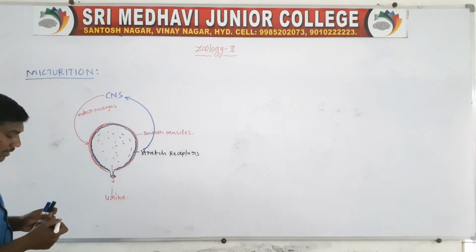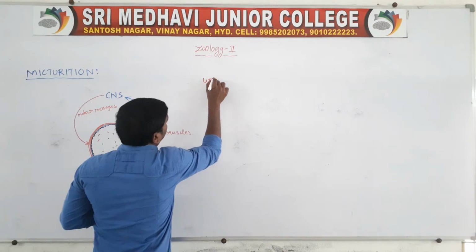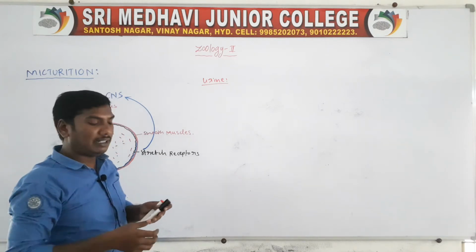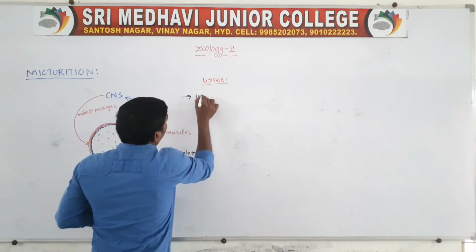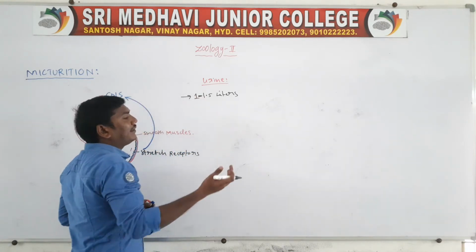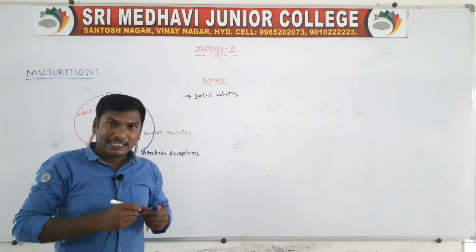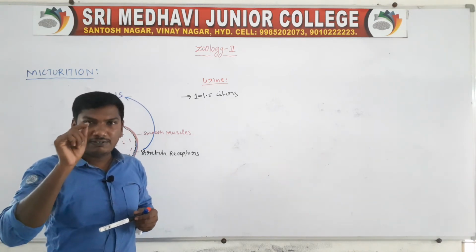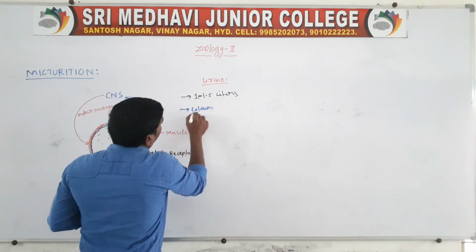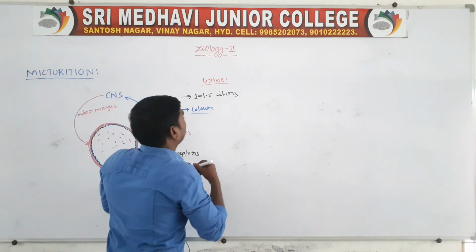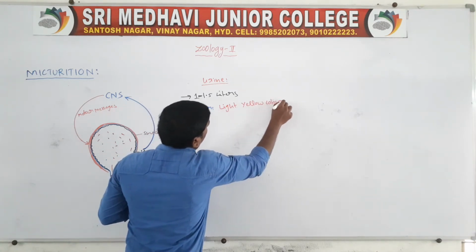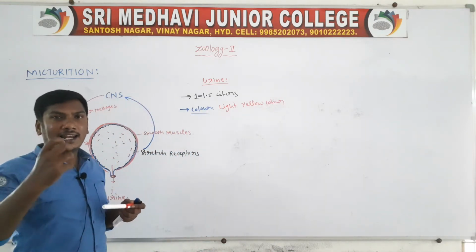Next, urine. Healthy human beings release approximately 1 to 1.5 liters of urine per day. The urine color is light yellow.